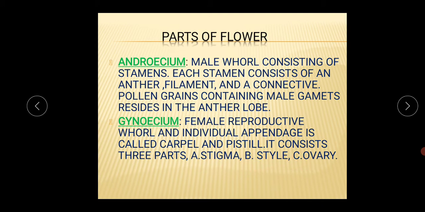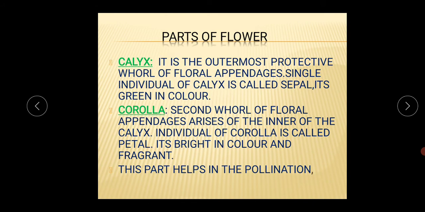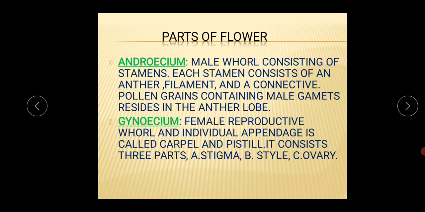This is a very important thing: the gynoecium portion has a total of three parts, the stigma, style and the ovary. This gynoecium portion is the female reproductive system in the flowering plant's body. This is just the overview of the parts of a flower. I am repeating again: one flowering plant's body has a total of four parts: the calyx, the corolla, the androecium and the gynoecium. So these are the parts of a flower.